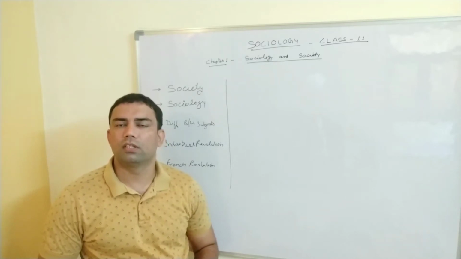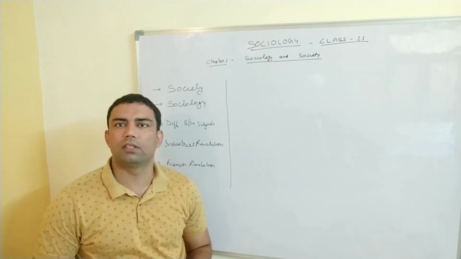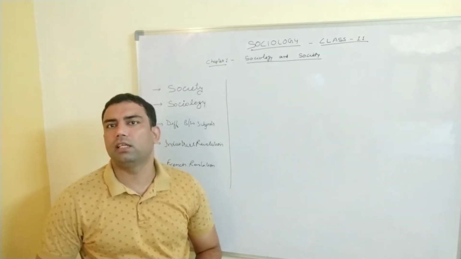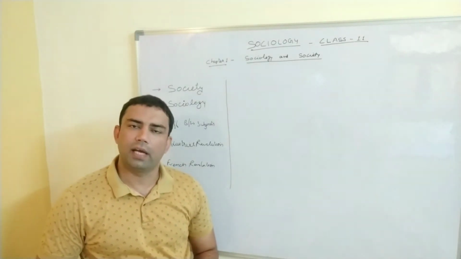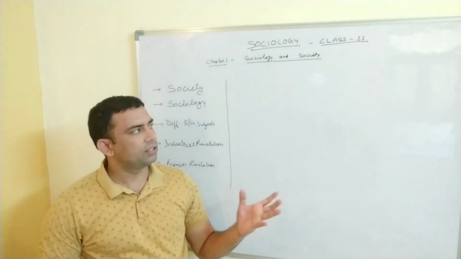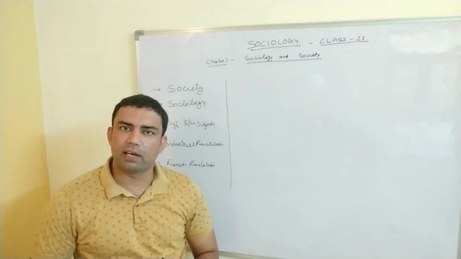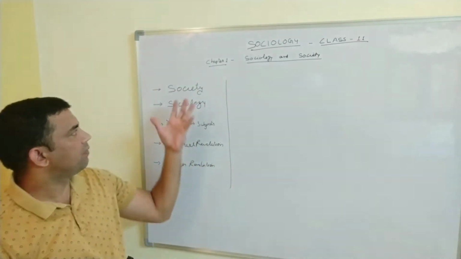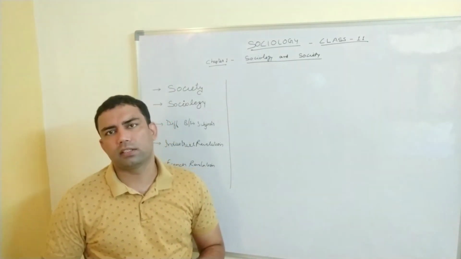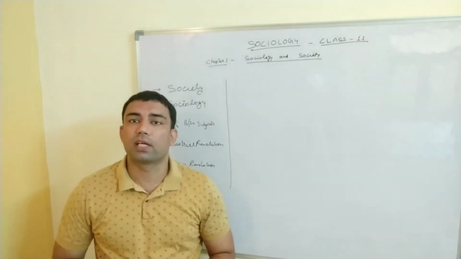Here in this book, first book, Introducing Sociology, we are taking our first chapter, that is Sociology and Society. It is basically the introduction of the subject as well as the introduction of society and sociology. Here see, I have written 4-5 subtopics which we are going to have in this chapter. The very first topic is society. Since you know the sociology is the subject of society, so it is very important to understand what society is.